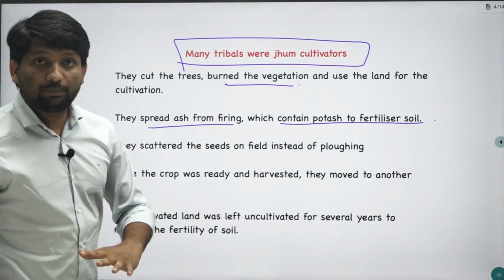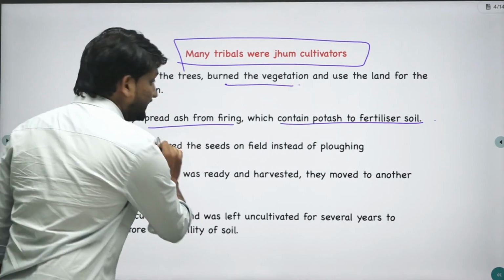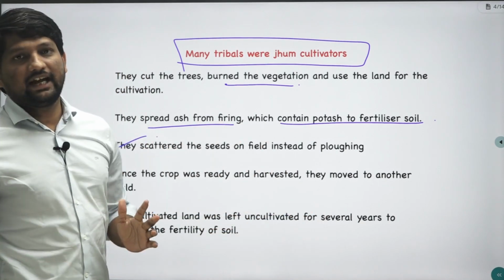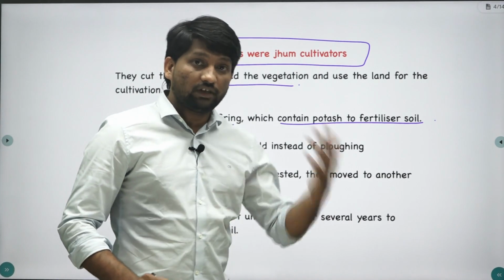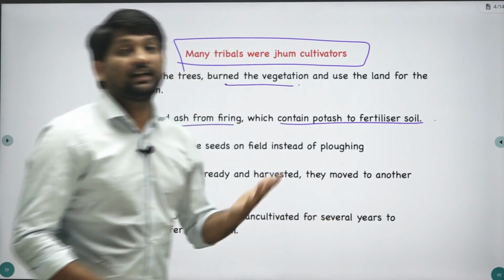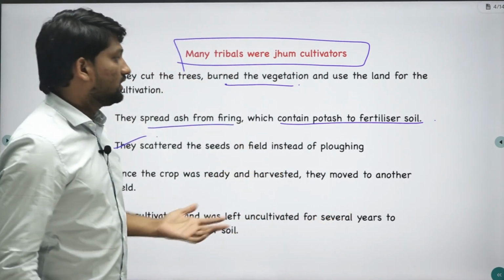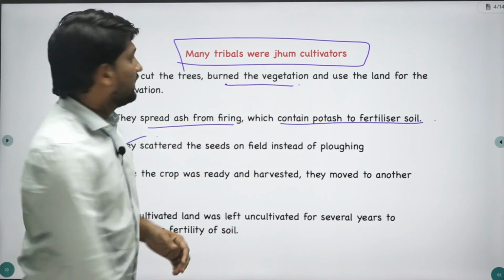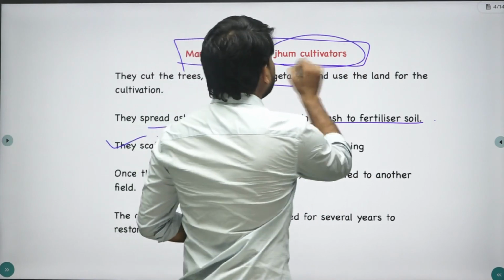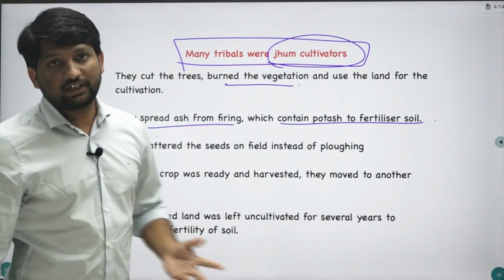They did not use the plow. They directly scattered the seeds, and once the crop was ready and harvesting was done, they left this land uncultivated for several years to regenerate the natural fertility of the soil. So in the forest, these tribals were doing zoom cultivation or shifting cultivation.